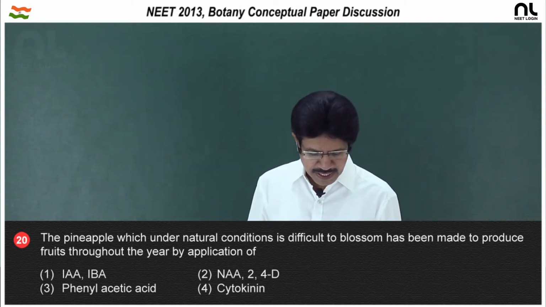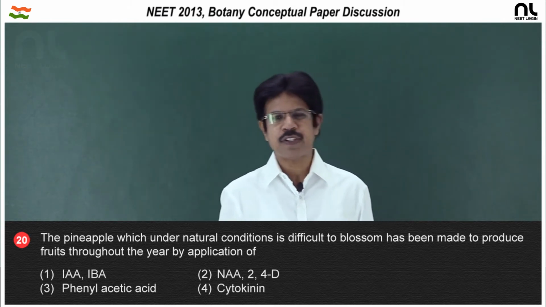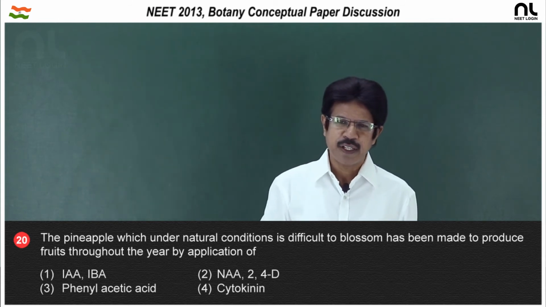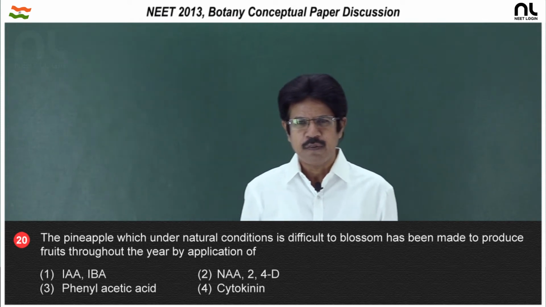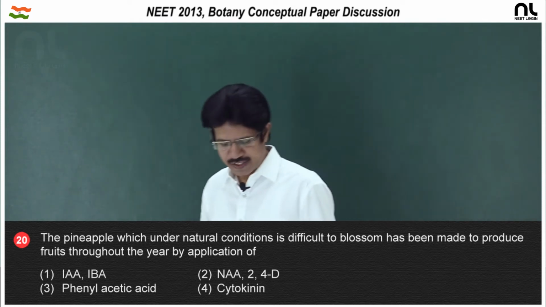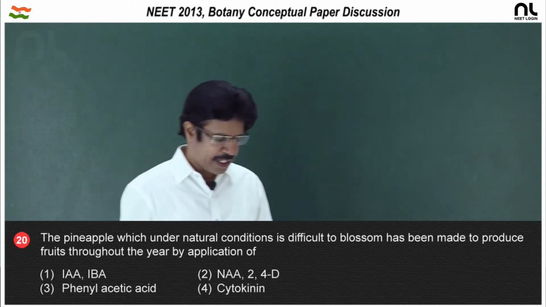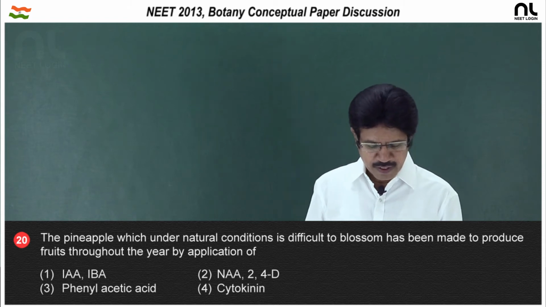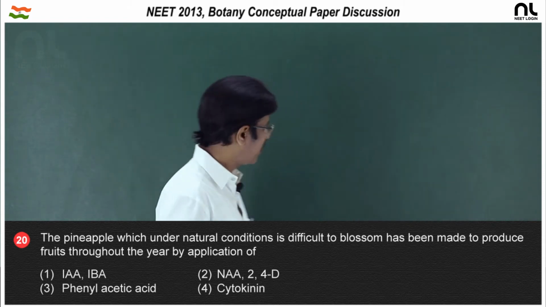In the first option, IAA, indole acetic acid and indole butyric acid, are applied to the base of the cut end of the stem, which results in the formation of adventitious roots, which helps in easy transplantation. And the second option, NAA, naphthalene acetic acid and 2,4-D, are used for flowering in the case of the pineapple. So, the second option is the right option.